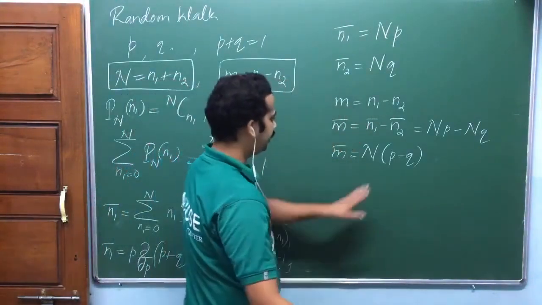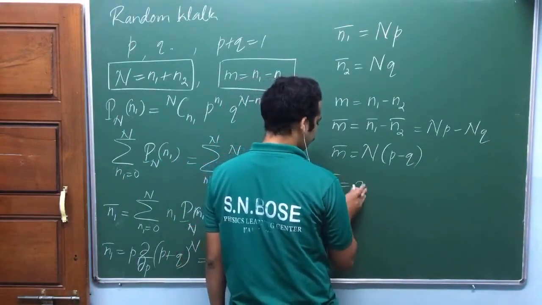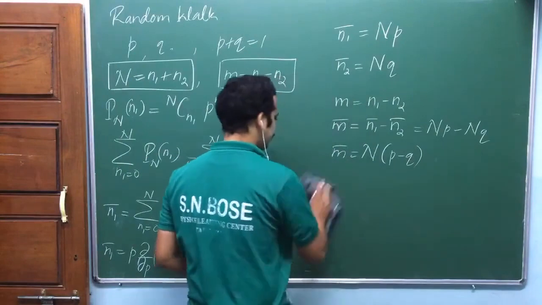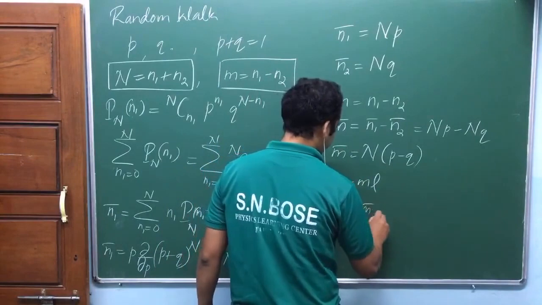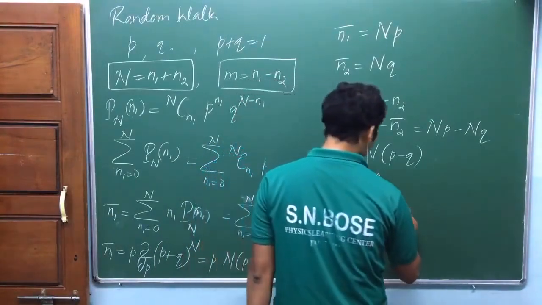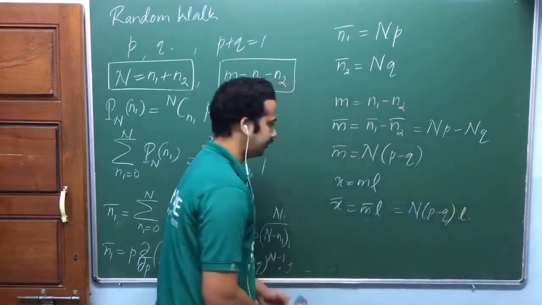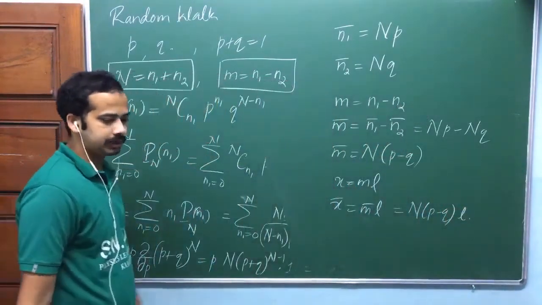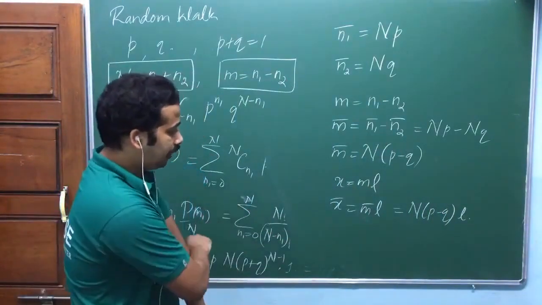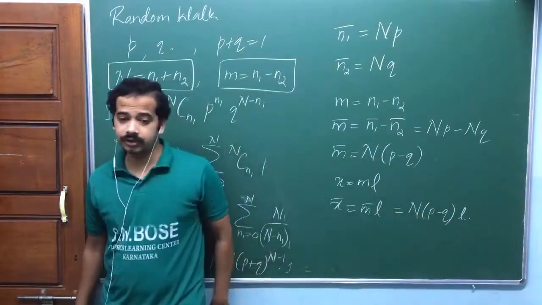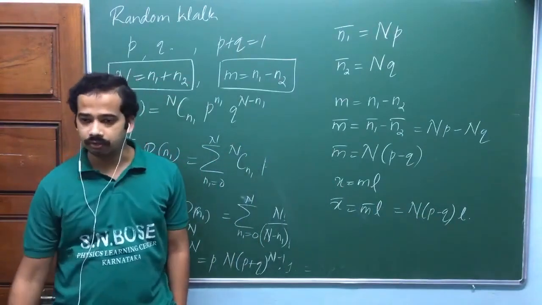That's why if p equal to q, average displacement is 0. Can I write average x is equal to m into L? Am I right? That's what we have written. x is equal to m into L. x average is equal to m average into L. So that's equal to n into p minus q into L, isn't it? That's the average displacement. So that means when p equal to q, average displacement is 0. When p equal to q, that doesn't mean that again n1 equal to n2. Don't write like this, okay?